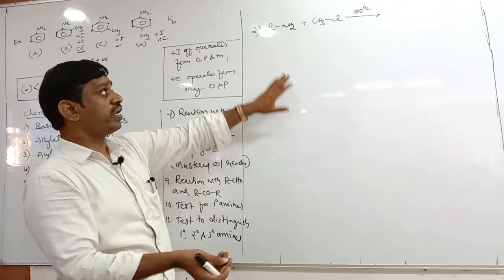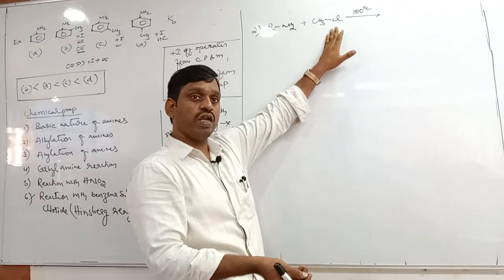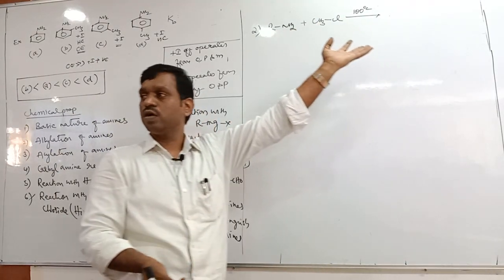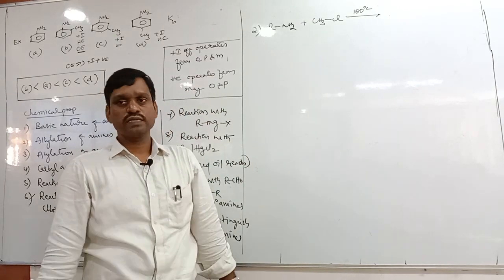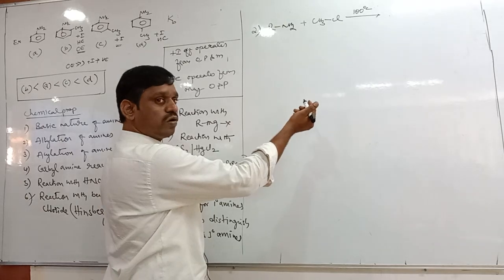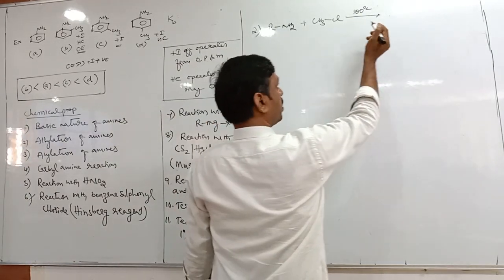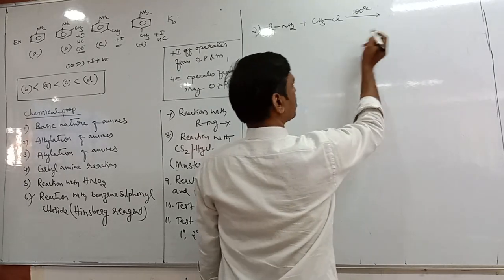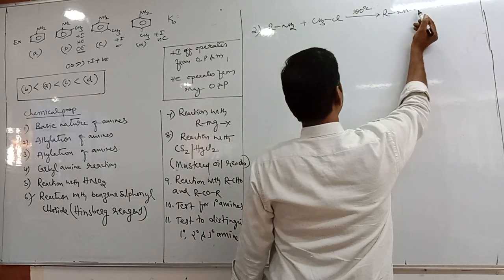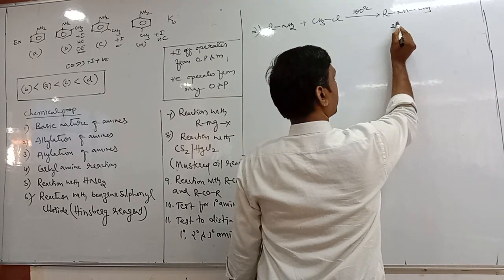In alkylation, what do we take? We take primary amine. Primary amine reacts with methyl chloride or alkyl halide. What do you get? Secondary amine, tertiary amine and quaternary ammonium salt. Similarly, secondary amines, same or not? You take the equation, enough, because it is already written. It is a secondary amine.